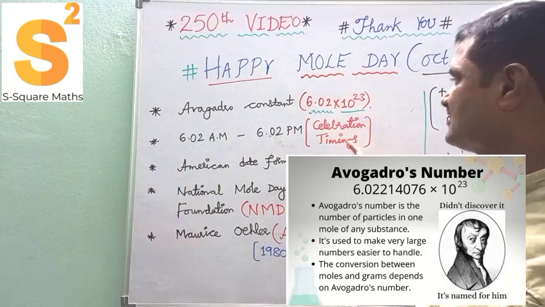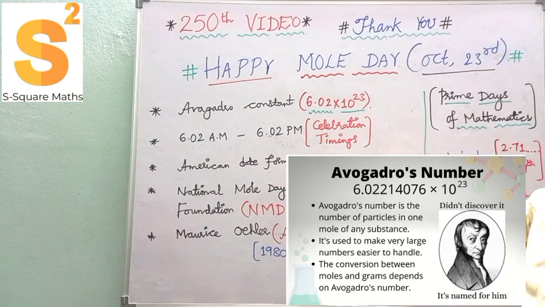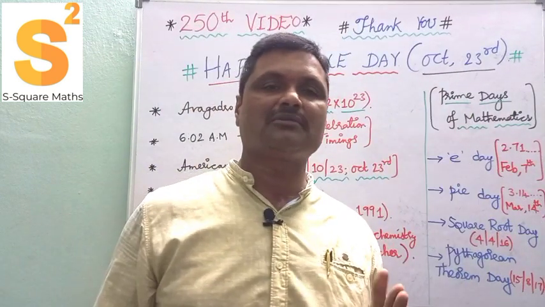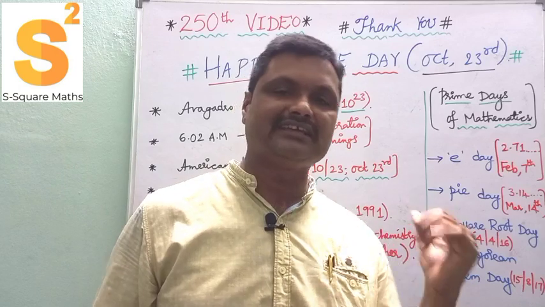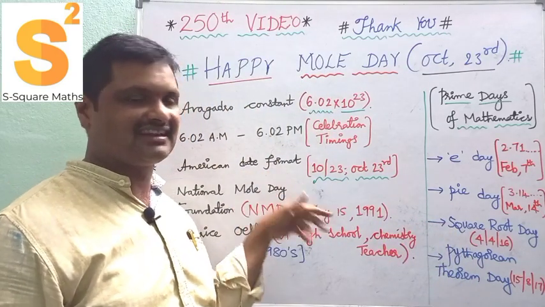So in this way, this is the celebration timing. The American date format is month and date: 10/23, October 23rd. Our Indian format is date and then month. Here it is nothing but the month, then the date, the American style, in this way.